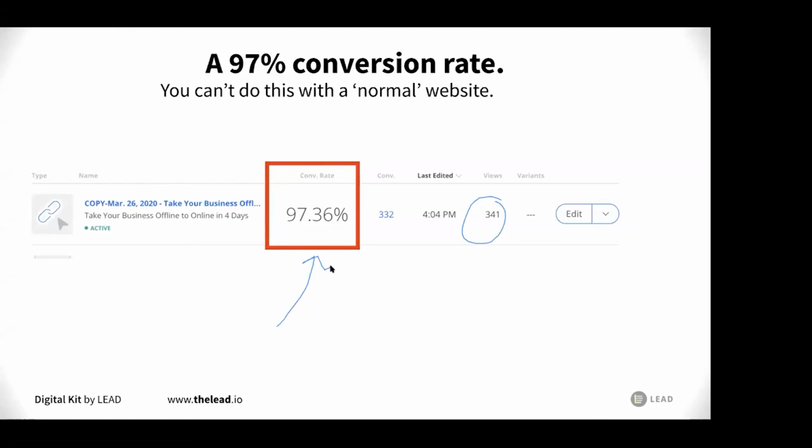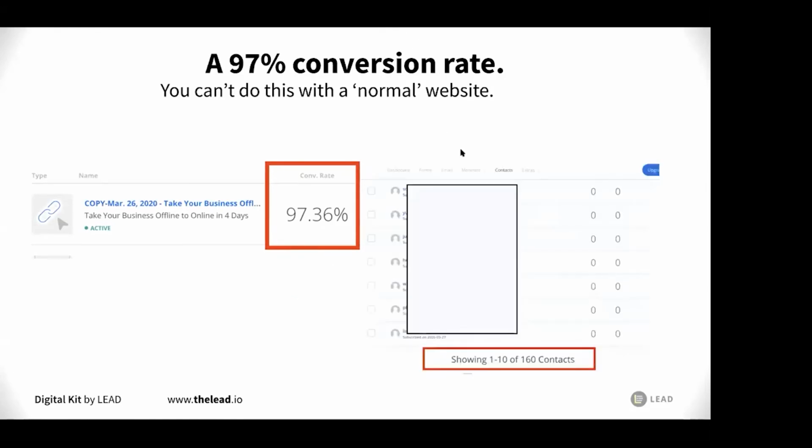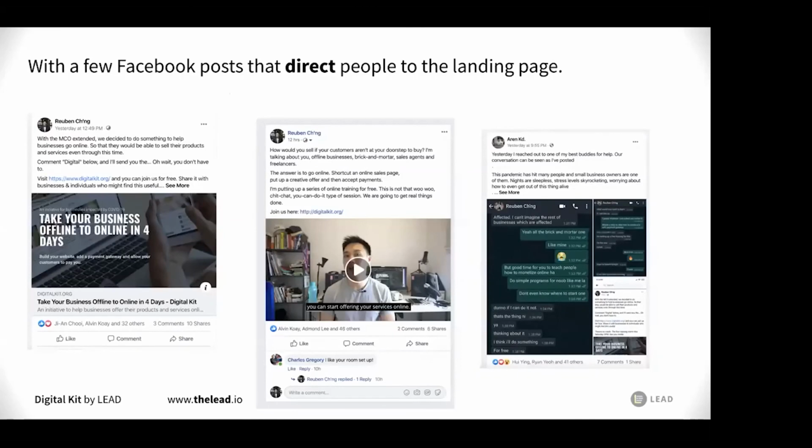So this is the power of a landing page or sales page. Whether you're collecting leads or selling something, you would expect to see a higher conversion rate when building a sales page or landing page because it's so focused. Anyway, this was taken yesterday. The numbers are much higher now. Of course, to be fair, we also posted a few Facebook posts that directed people to the landing page.